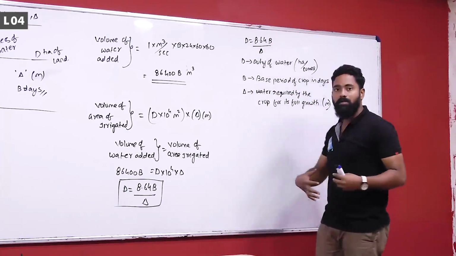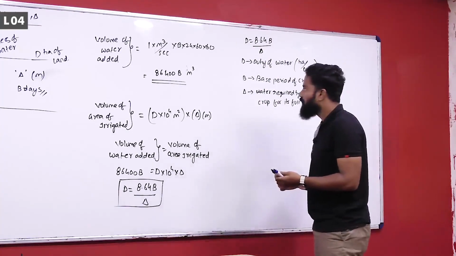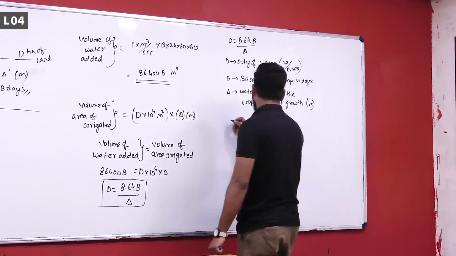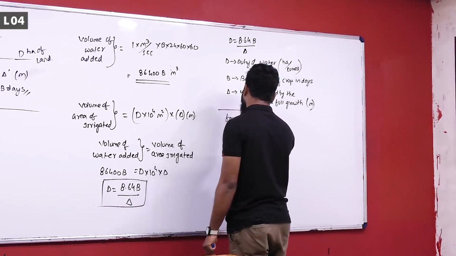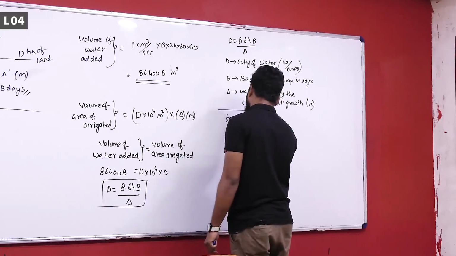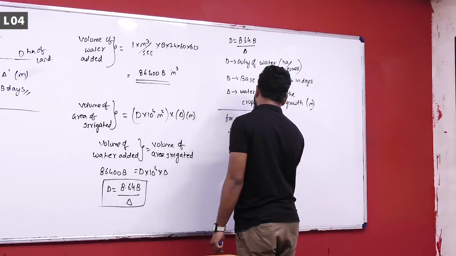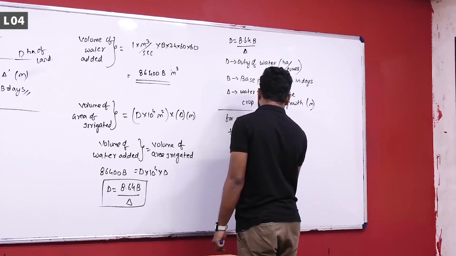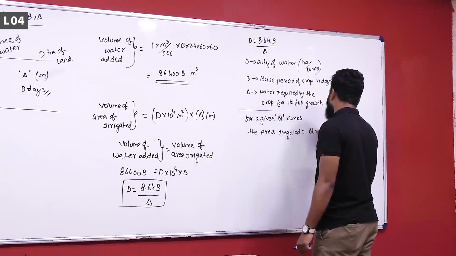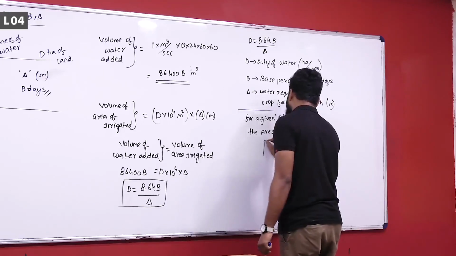So let us say this is the duty of the water. If you want to calculate the amount of area irrigated for a given discharge of Q cumec, the area irrigated would be equal to Q times D. A is equal to Q times D. This is also very much important.